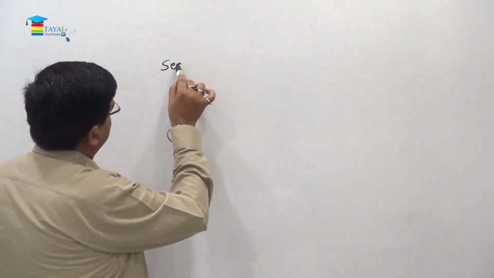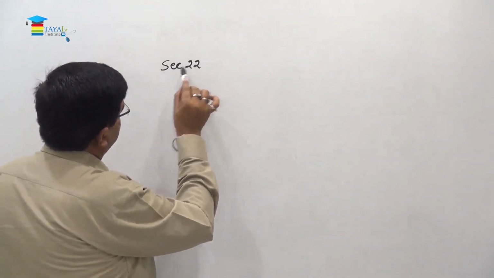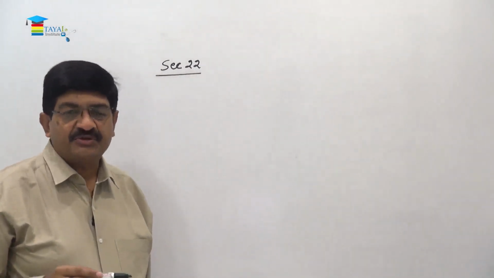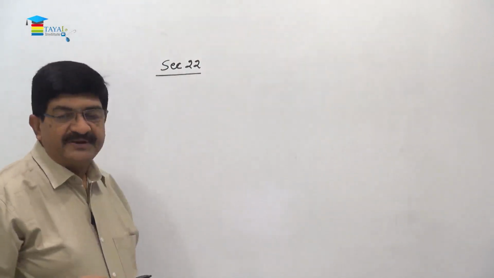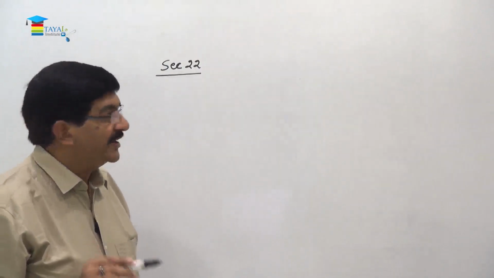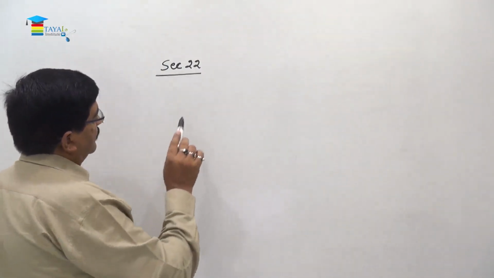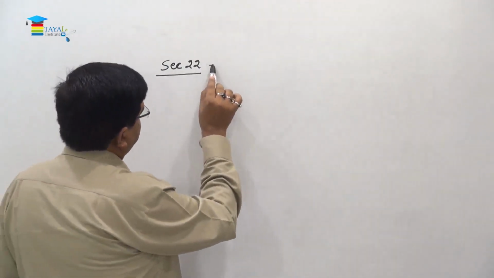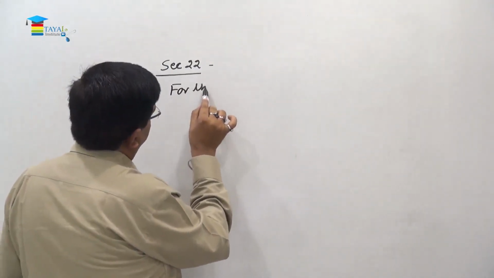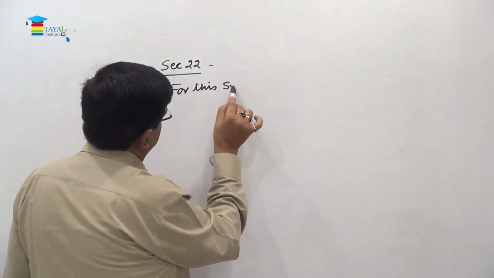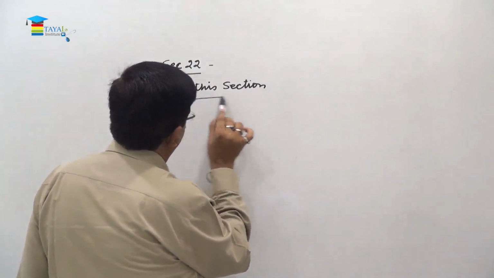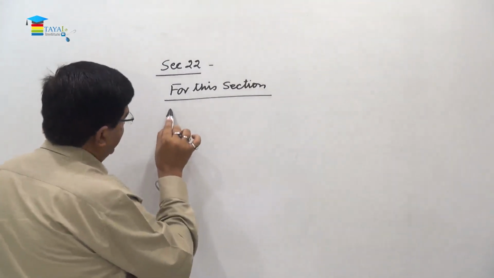Section number 22. But before I start this section, let us understand the important definition for this section only. And one definition for this section is aggregate turnover.